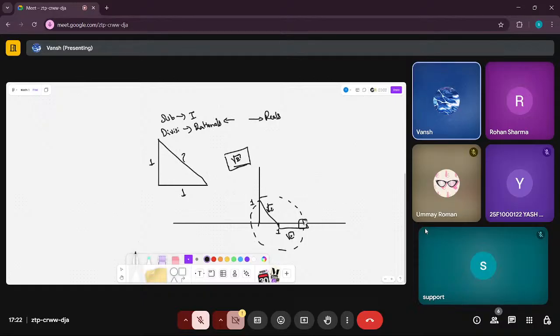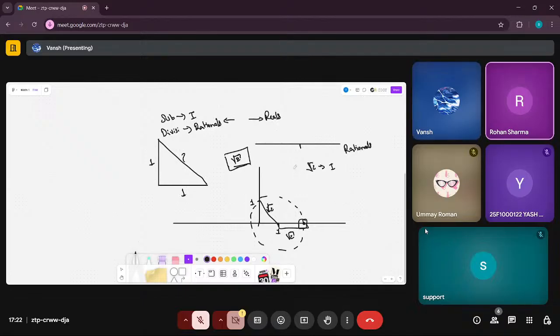Now this is the place where the hole was existing in our previous number line, in our rationals number line, and we can prove that square root of 2 is an irrational number. But I will not be proving this right now because we will do first operations and then we can come here. Is it correct? Are you guys okay with it? Yes, sir. Okay.